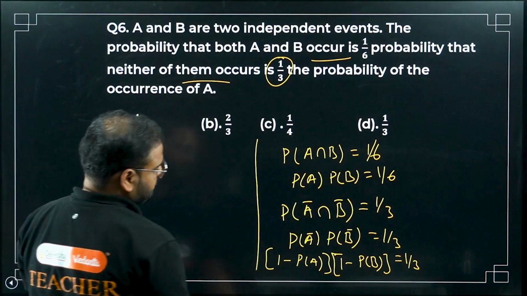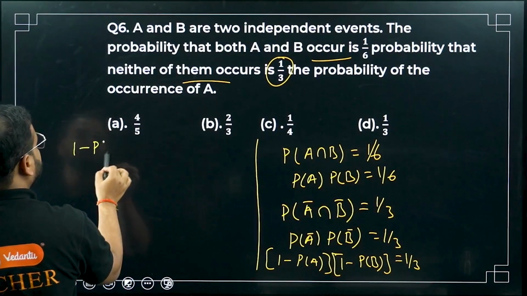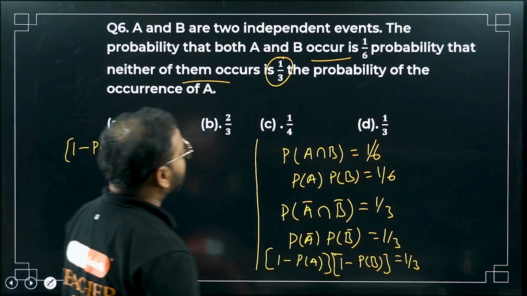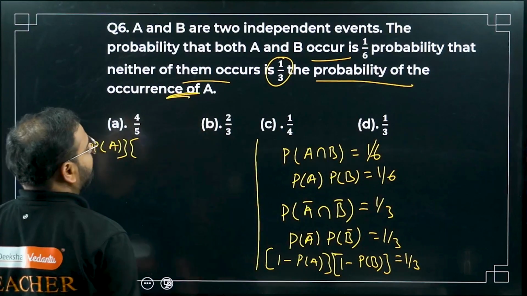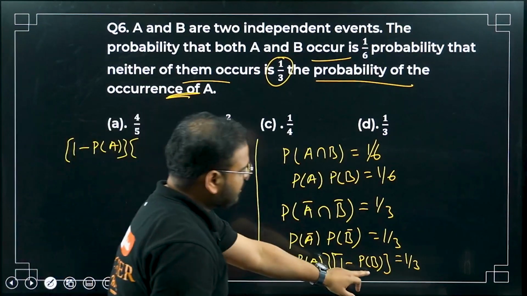Now I'm going to get 1 minus P of A. They are asking for the probability of the occurrence of event A, so I'm going to keep the entire thing in terms of P(A). What is P(B)?